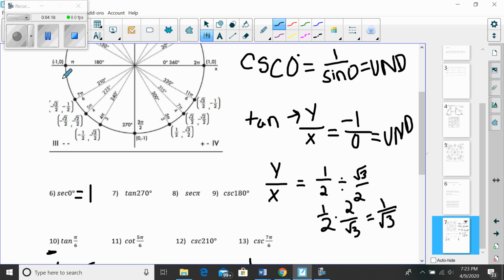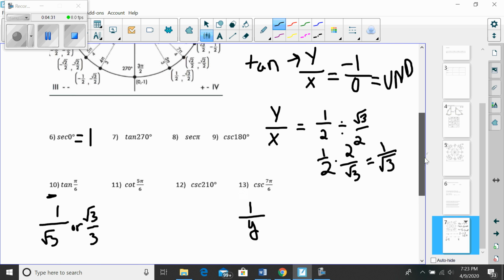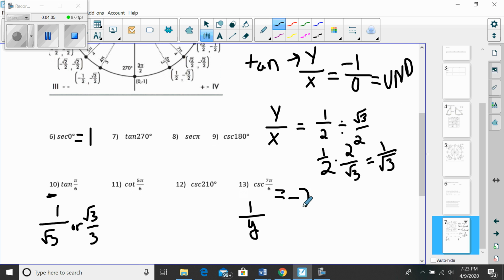So I find that over here. And the reciprocal of the y coordinate is just -2, the reciprocal of -1/2, so -2. Okay, so pause the video and try the 4 remaining values.